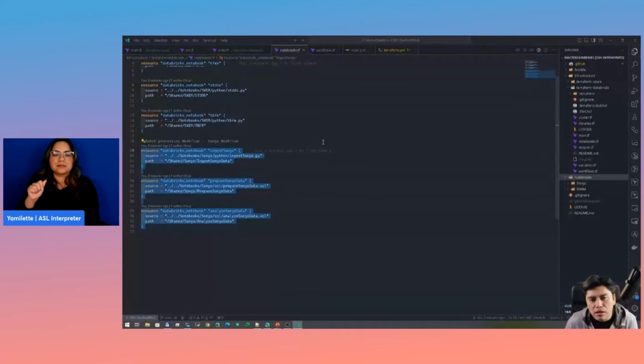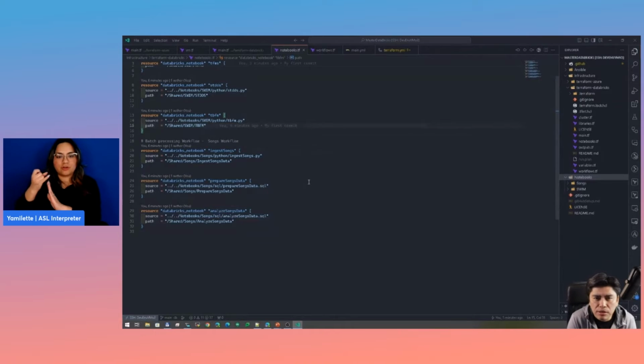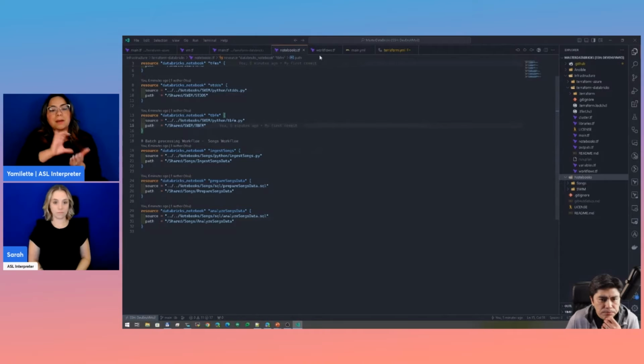We're going to ingest songs, analyze them, prepare them, and get the top songs created, the most songs created by artists every year, for example. I think that's the sample we're going to use. So in parallel, we're going to do both. We're going to do stream processing, and we're going to do batch processing, automated batch processing, right? And these are the notebooks we're going to use for that.